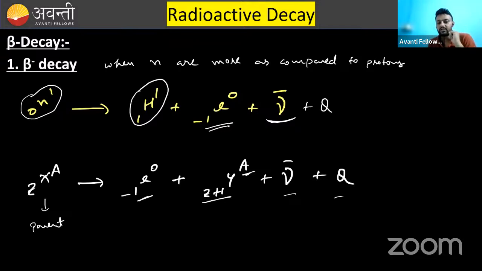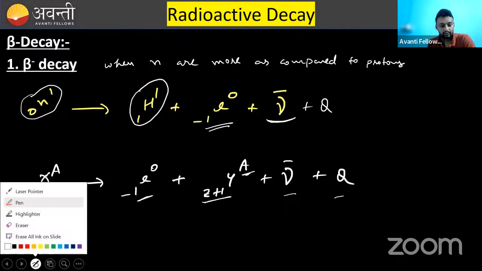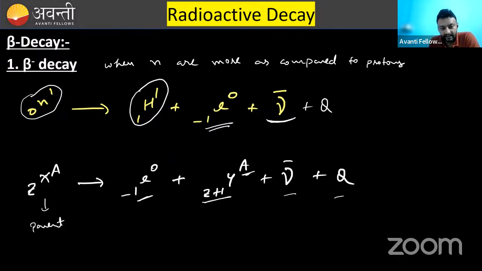Anti-neutrino plus energy Q. One more thing you can notice here. Again, the mass number and proton number are conserved from LHS and RHS. This is daughter. Q value can be calculated by the same way, mass of reactant minus mass of product into C square. Moving further.